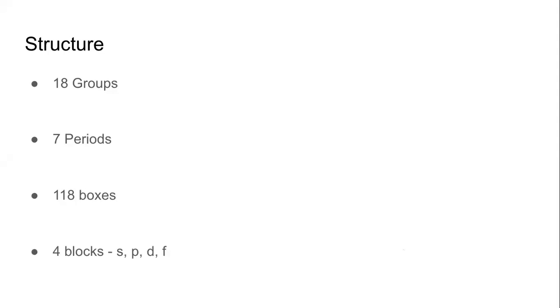On the right hand side, we have the P block. Between the S and P, we have the D block. And at the bottom of the main table, we have the F block with 2 rows of elements. Together, we have 18 groups, 7 periods, 118 boxes, 4 blocks to show 118 elements.